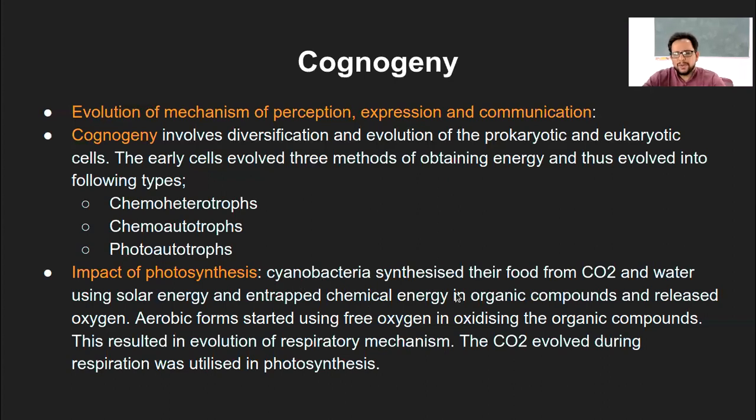So they had chlorophyll-like pigment, not exactly chlorophyll, but chlorophyll-like pigment, which had the ability to entrap the solar energy and form it into chemical energy, and then it will form certain organic compounds and then release the oxygen, which is something similar to photosynthesis process. That was the earlier process. And the aerobic forms, that means whatever aerobic organisms were there, they started using free oxygen. So as this process started with the photosynthesis or a kind of photosynthesis, it started liberating free oxygen.